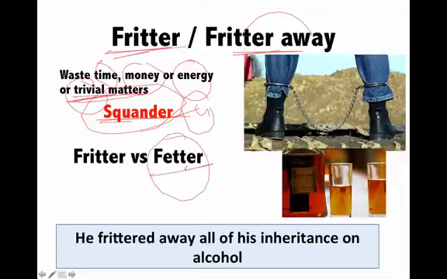But there is a word called fetter. Fetter means when somebody is chained or somebody is under control. So there is a difference between fritter and fetter. To fetter means to keep a check on someone, to put a check on someone. You can either tie that person or that thing down. That also means fetter. So here we are concerned with fritter. So I have made a sentence: He frittered away all of his inheritance on alcohol. And there are people in my acquaintance who have frittered away their wealth on alcohol, which means wasted their wealth on alcohol.